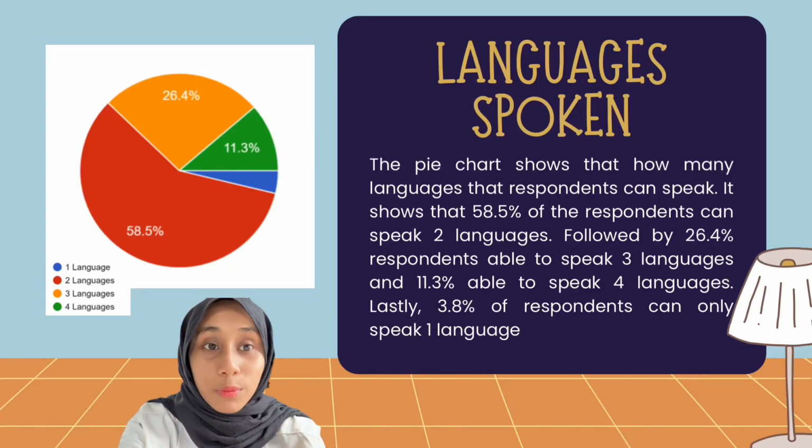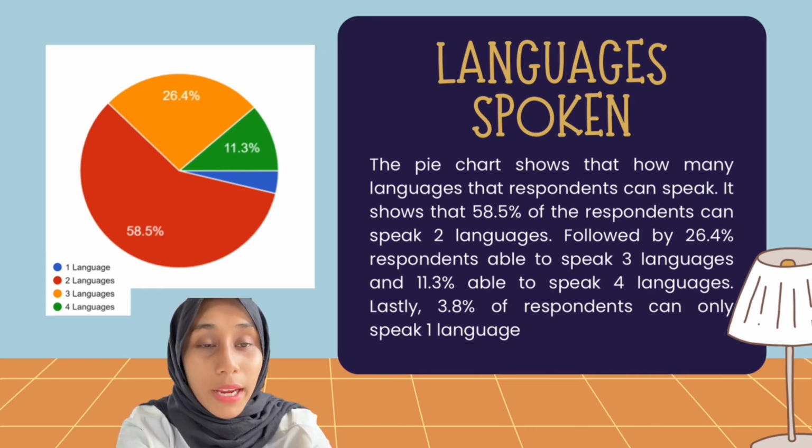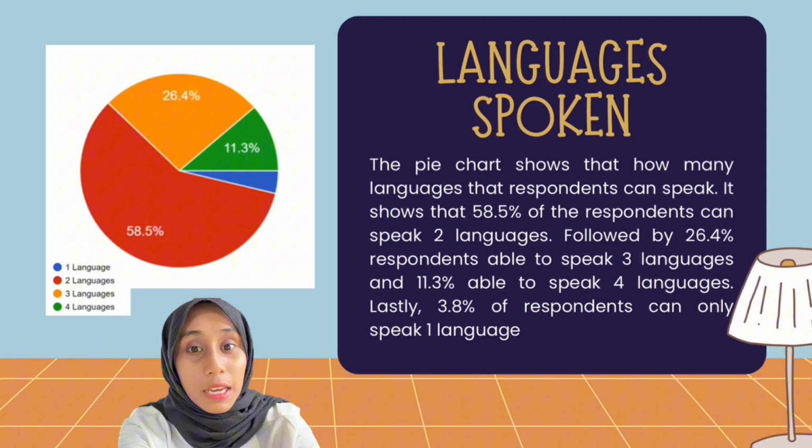Hi and Assalamualaikum warahmatullahi wabarakatuh. My name is Ainul Mardiah Arifin and my ID number is 22005567. So I'll be explaining about our second question, which is how many languages do you speak fluently?